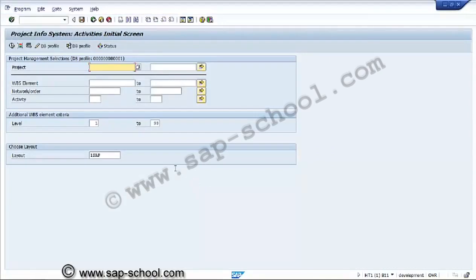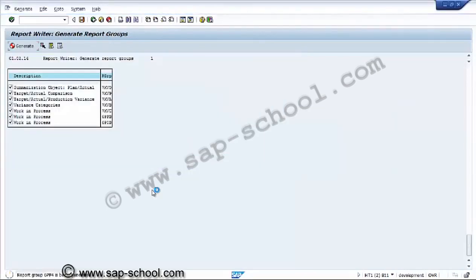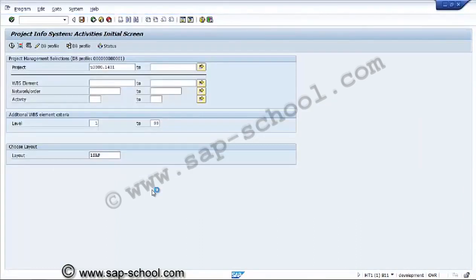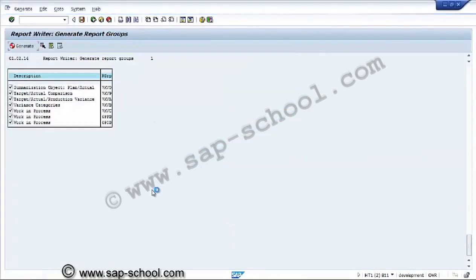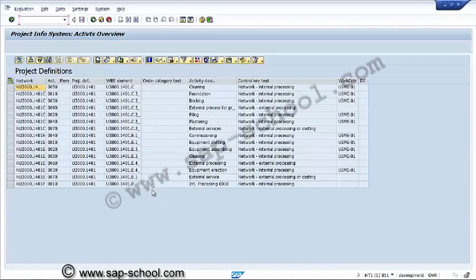Here also we'll go project wise, or we can go network wise also if required. So this is the list of network activities available.